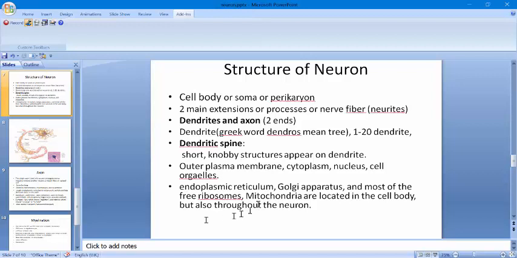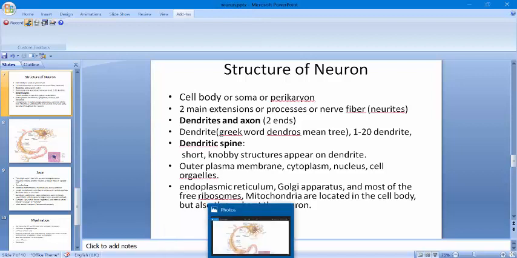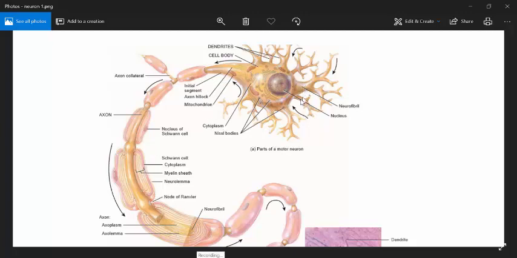So just have a look at its diagram. It will clear the image in our minds. So this is the cell body. This is the basic structure of a neuron, and the axon portion and the cell body. Right now we will just discuss the cell body, and we will discuss the axon later.